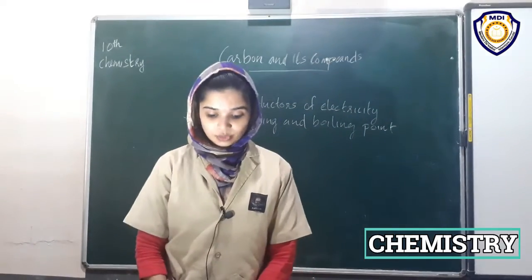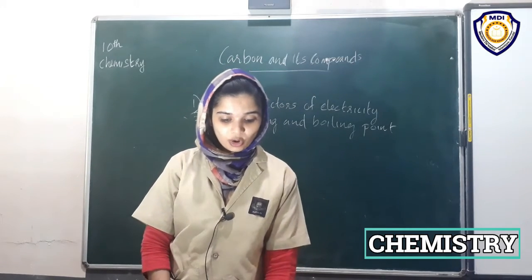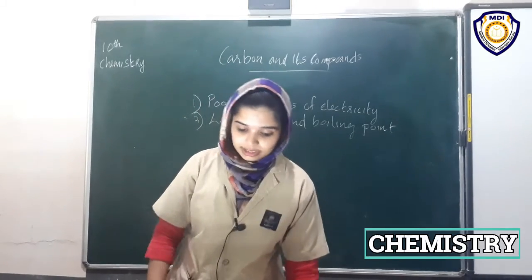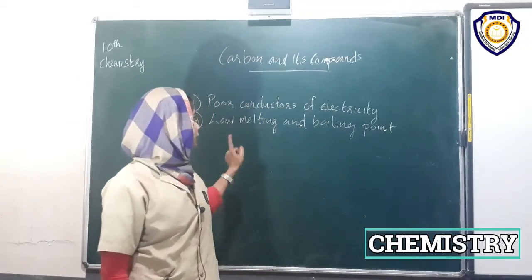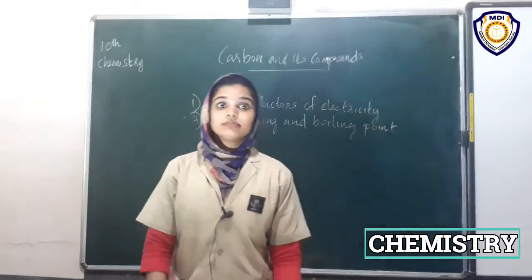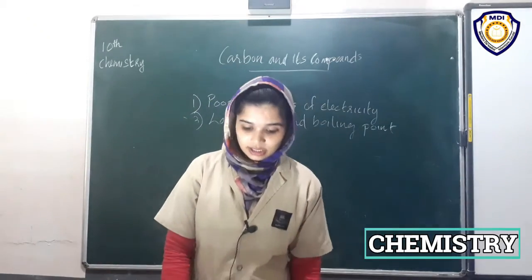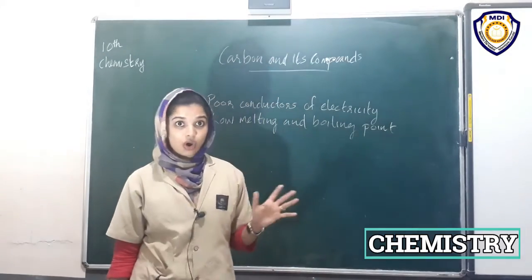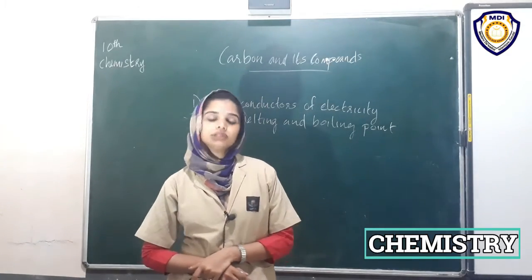On comparing with the boiling and melting points of ionic compounds, we can conclude that the boiling and melting points of carbon compounds are low, because the bonding in these compounds is very weak or not very strong. Okay, that's why the melting and boiling points are low.